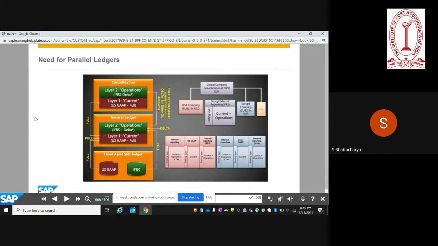So let us understand the need for parallel ledgers. One of the reasons why parallel ledgers were used earlier is the financial consolidation part, though there are other tools that are used for financial consolidation. But here, for example, you have US GAAP as one accounting principle, and then you have IFRS as another accounting principle.